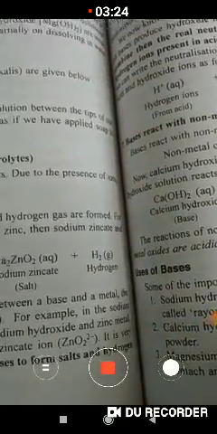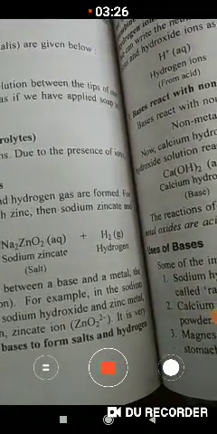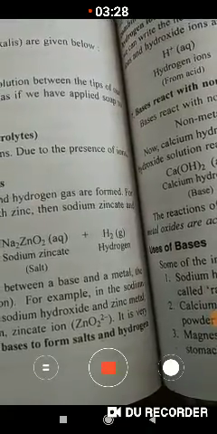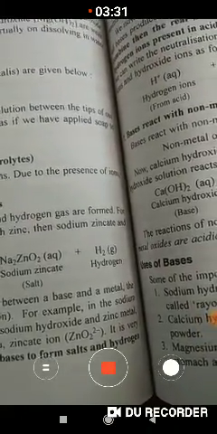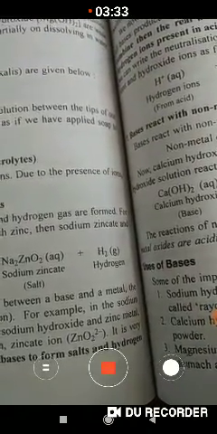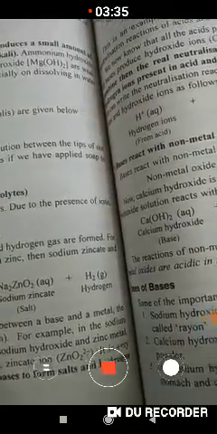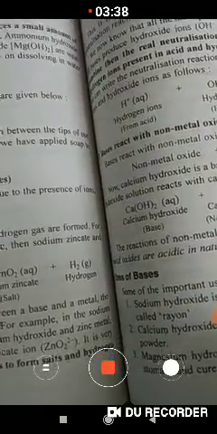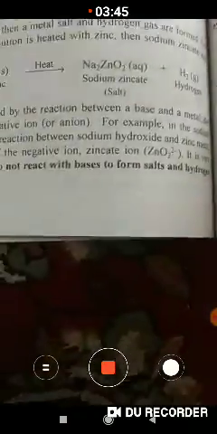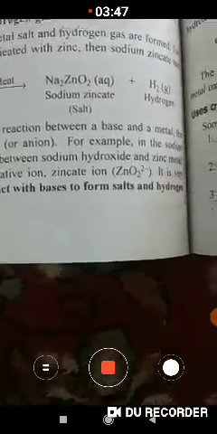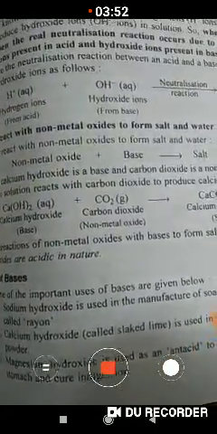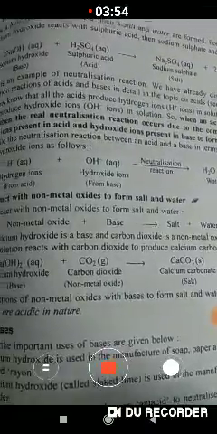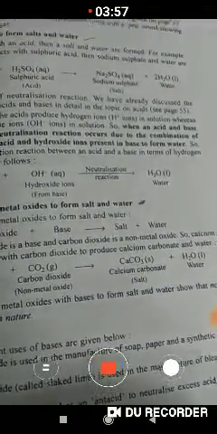The third property is that bases turn red litmus paper blue, and the fourth property is that bases conduct electricity in solution, as they are electrolytes. The fifth is that bases react with some metals to form hydrogen gas. The next property of bases is that they react with acids to form salt and water.